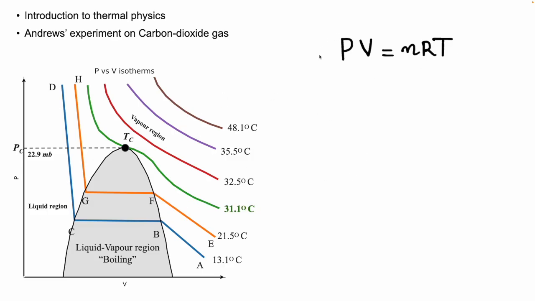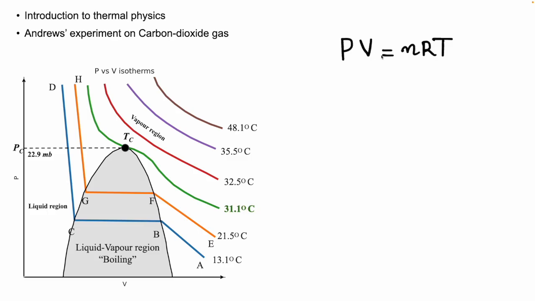So that means we need to modify this PV is equal to nRT. We will come to that soon enough. Before that, I want you to see another graph. From this equation, PV is equal to nRT, which means PV should be a constant.